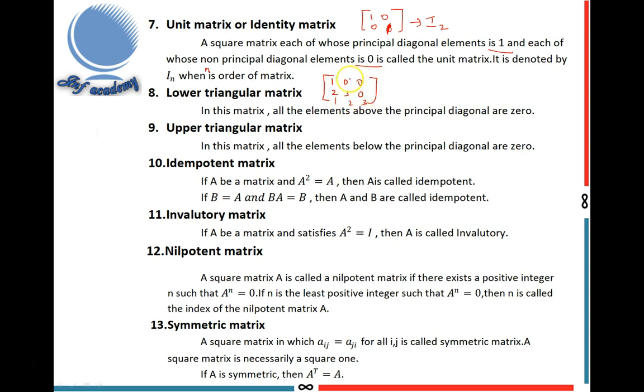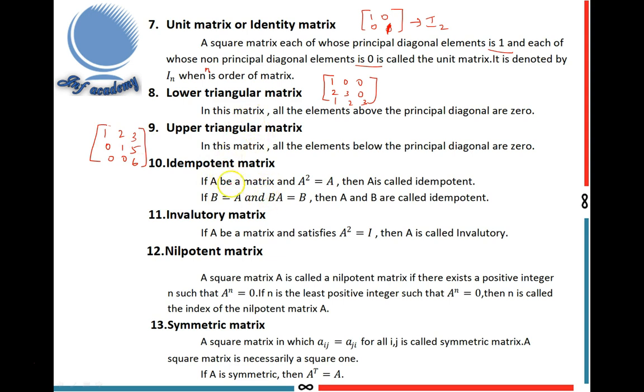Above the principal diagonal elements are 0, then it is called a lower triangular matrix. And upper triangular matrix, in this matrix all the elements below the principal diagonal are 0. For example: 1 2 3, 0 1 5, 0 0 6. This is an upper triangular matrix, because below the principal diagonal the elements are 0.